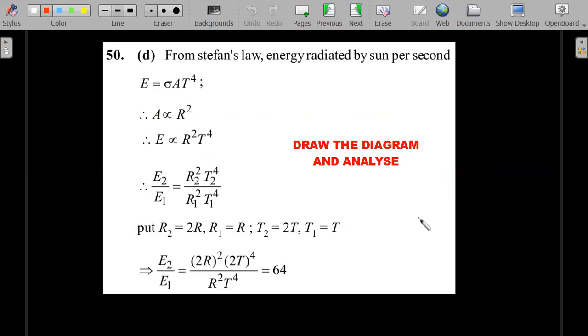Draw the diagram. It would be much easier to analyze when you label the radius R1, R2, all these things. It could be quite confusing. What is the radius of the earth? What is the radius of the sun? And what is the distance between them? Please be very, very careful.